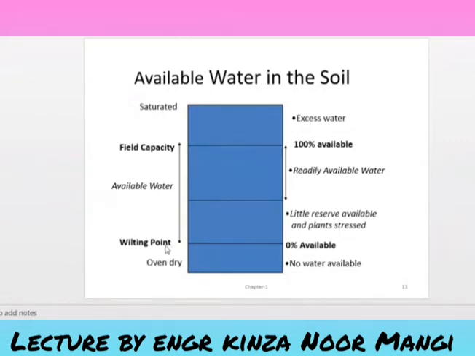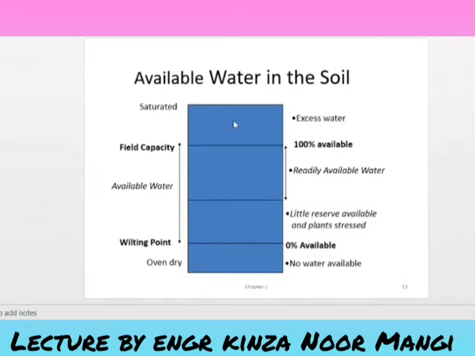Then here you can see from the wilting point up to the field capacity, that is the total available water, but from the topmost point of the wilting point up to the field capacity, that is the readily available water. Now field capacity is defined as the maximum water holding capacity of the soil after free drainage, because of which we can say there is 100% available water, after which we can say saturated and excessive water.